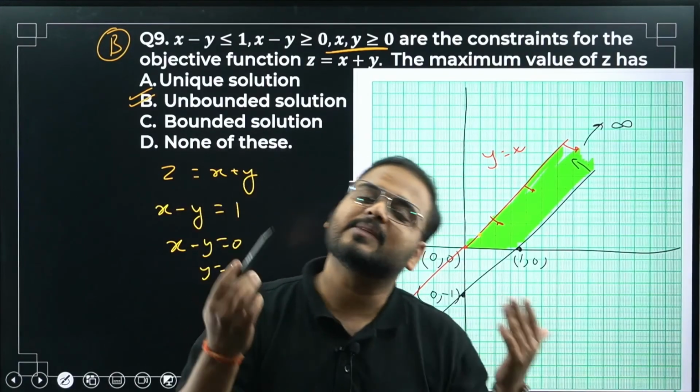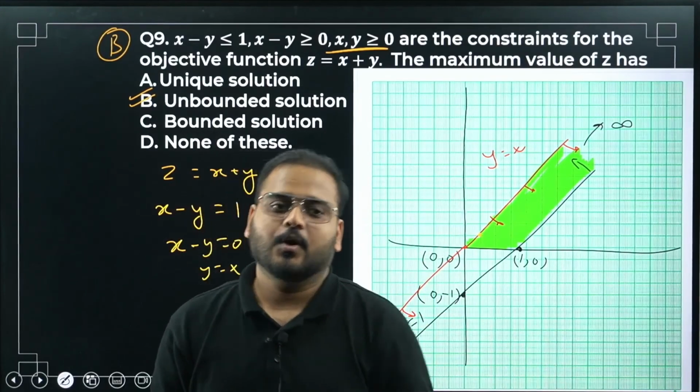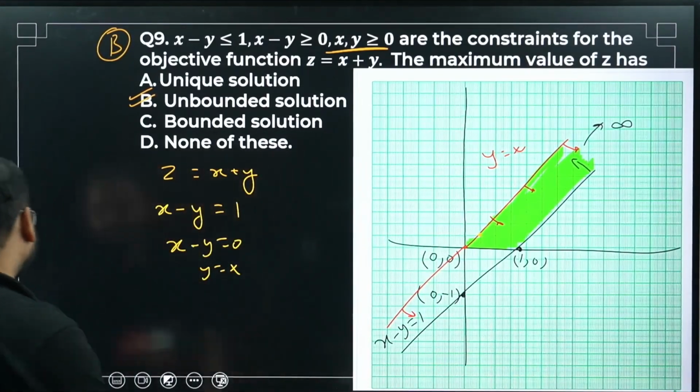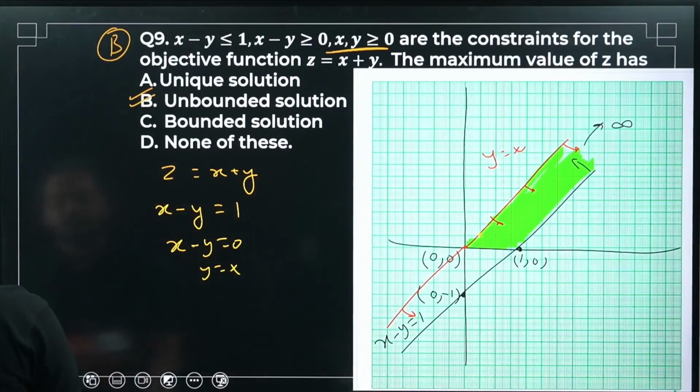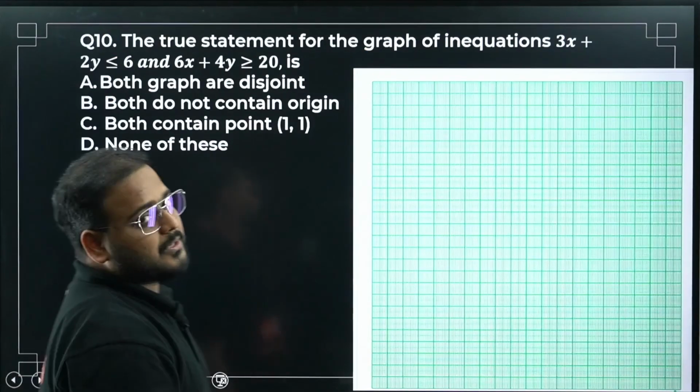If you are getting a different answer, let me know in the comment section. We will cross check. Okay, moving ahead. Question number 10. We are about to complete the session. We are about to complete the chapter.